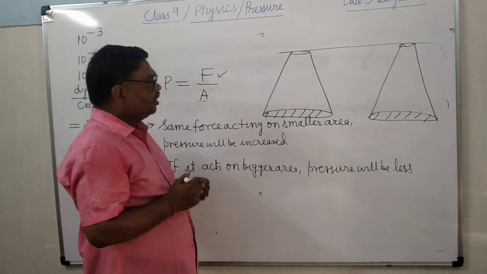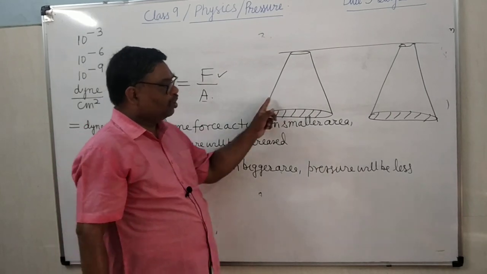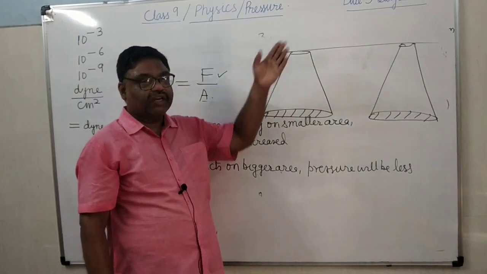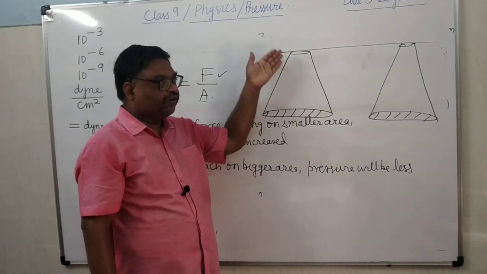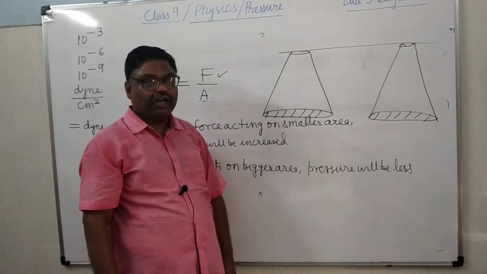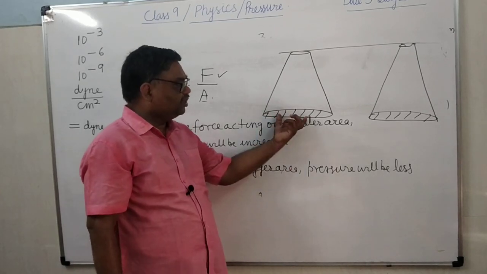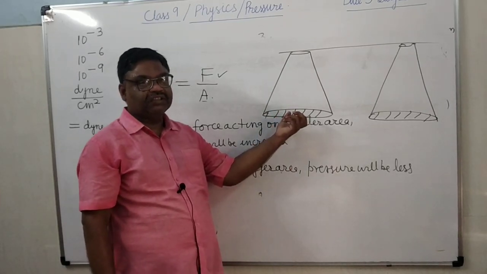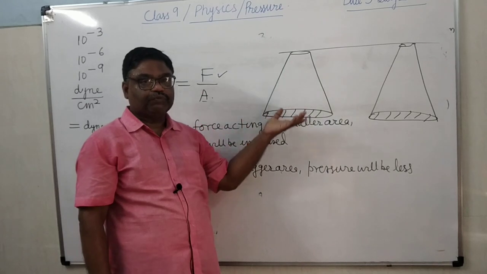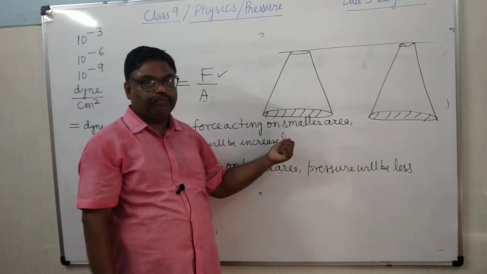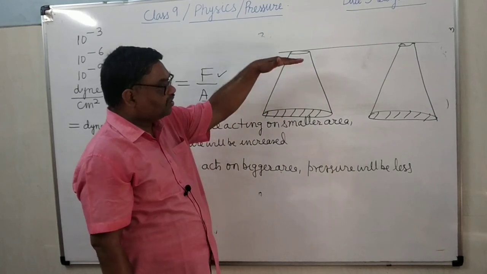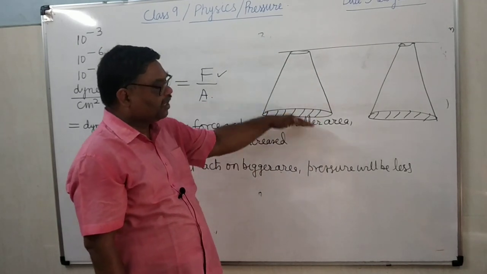See here why it is so. When heavy vehicles pass through it, the weight on the bridge will be very large. If the pillars were of a smaller size, the effect of the force would be too much and the pressure would be more, so there would be chances of the pillars sinking.